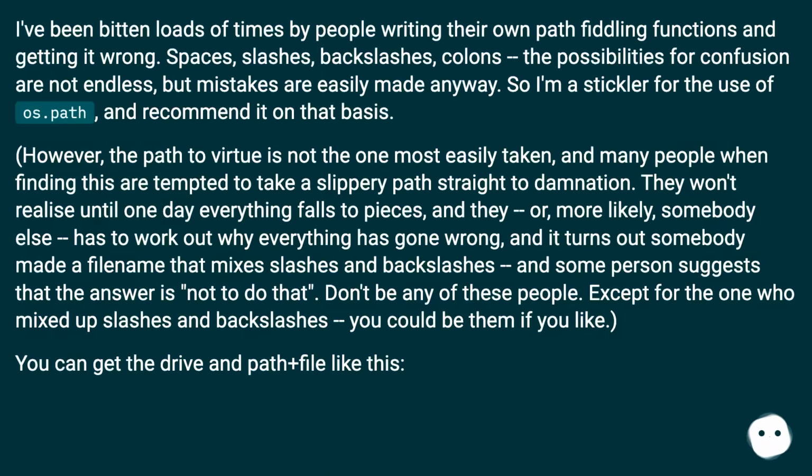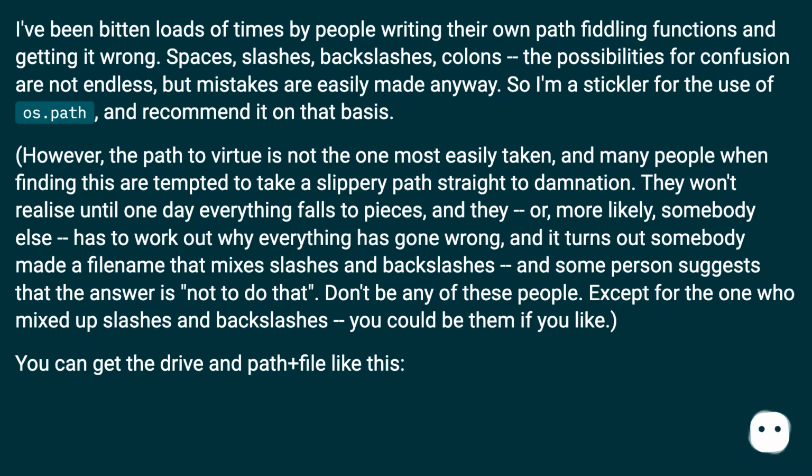I've been bitten loads of times by people writing their own path fiddling functions and getting it wrong. Spaces, slashes, backslashes, colons. The possibilities for confusion are not endless, but mistakes are easily made anyway. So I'm a stickler for the use of os.path and recommend it on that basis.